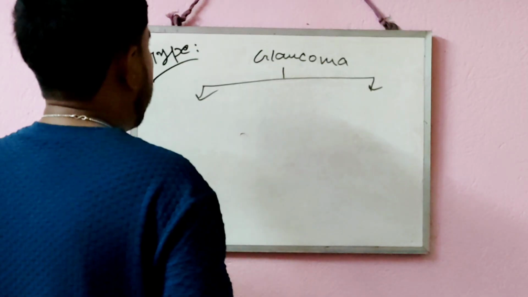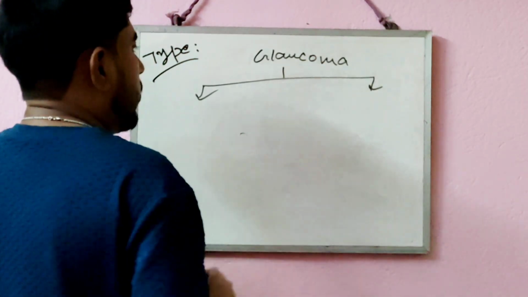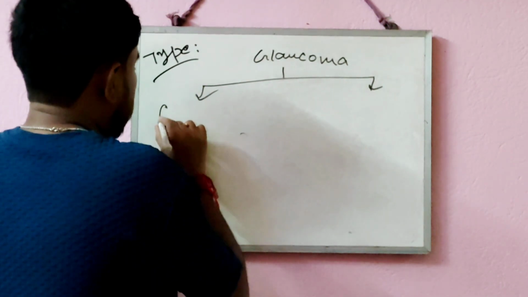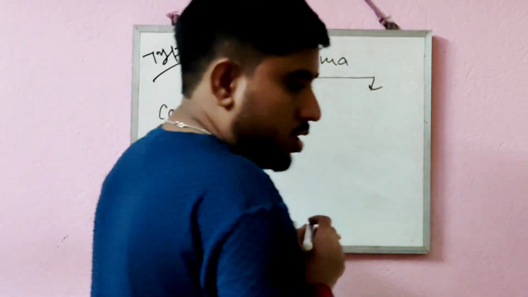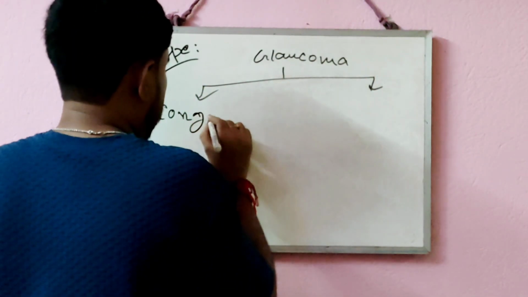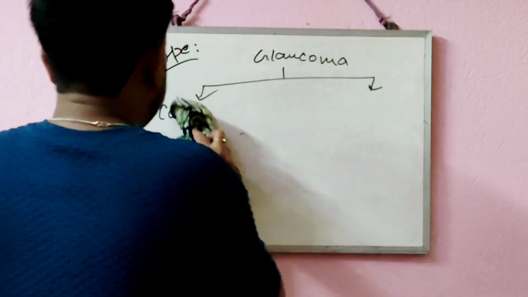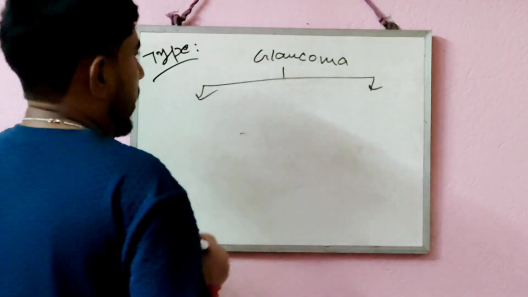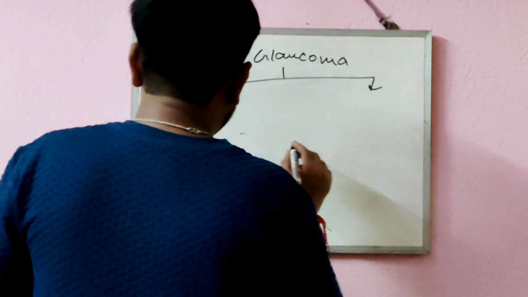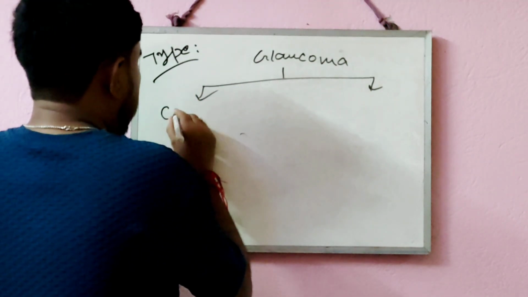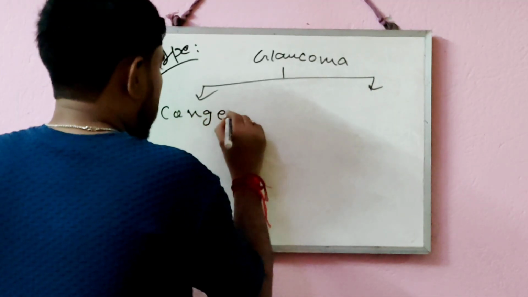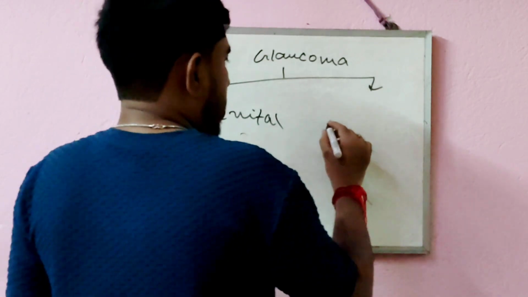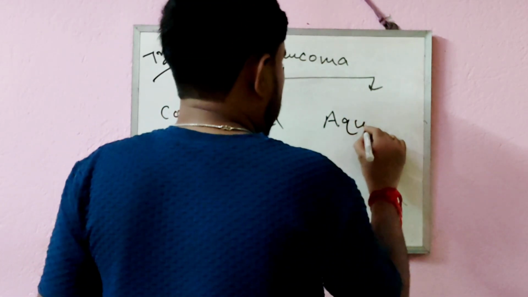One is congenital glaucoma and the second one is acquired glaucoma.